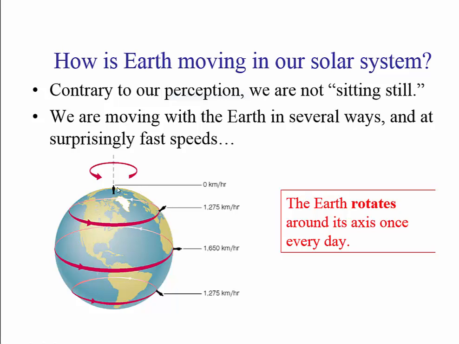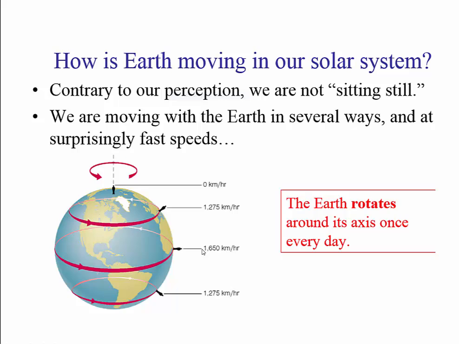You're moving because of the rotation of the earth. You are moving because of the revolution of the earth. So if you are here, you are moving 1,275 kilometers per hour because of the rotation, and 108,000 kilometers an hour because of the revolution of the earth.